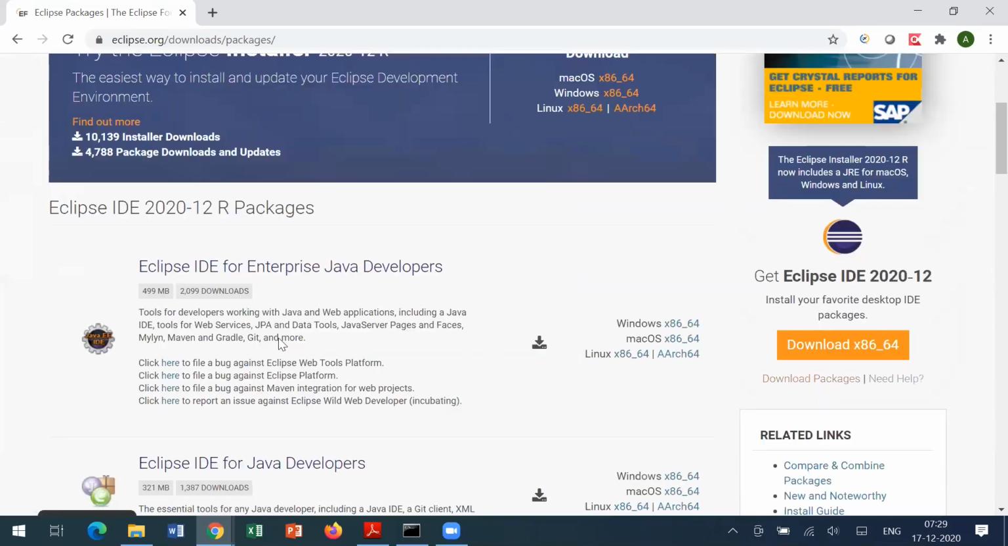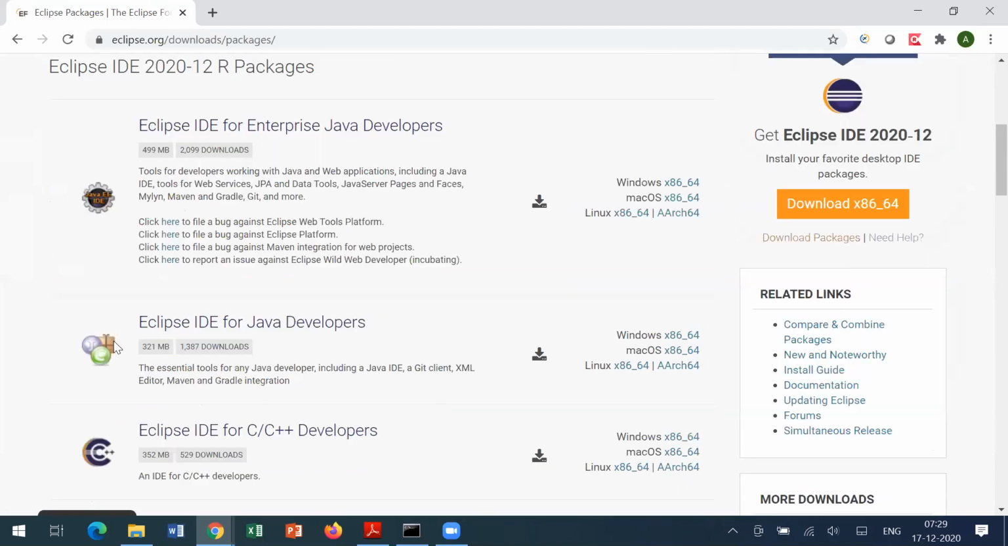I recommend everybody to install Eclipse IDE for Java Developers because it consumes less space, 321 MB, compared to the IDE for Enterprise Java Developers. Mainly for development activity we go for this. IDE for Java Developers is more than enough. If we are using Windows, click on the first one. If we are using Mac, click on Mac OS x86_64. If it is Linux, the third option. So for this, click on this.